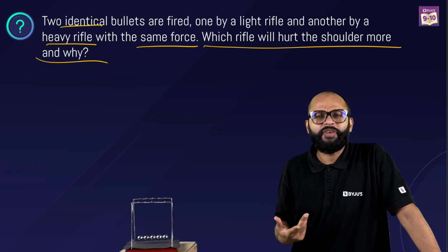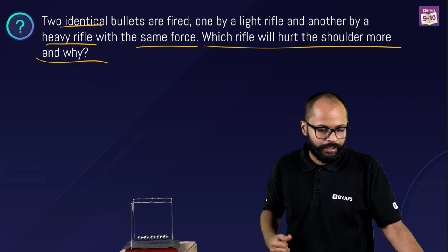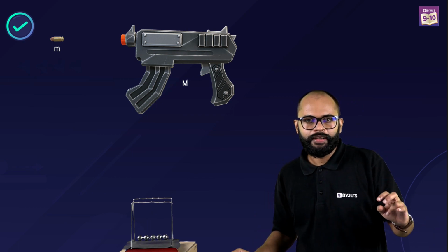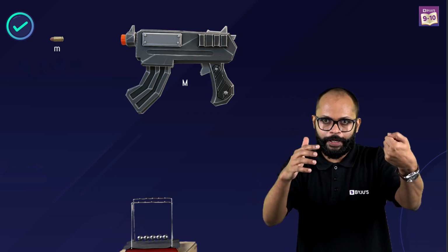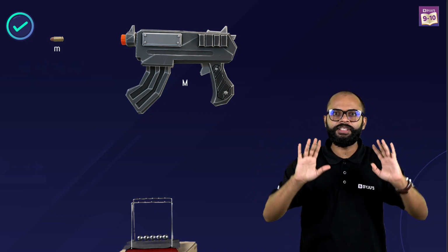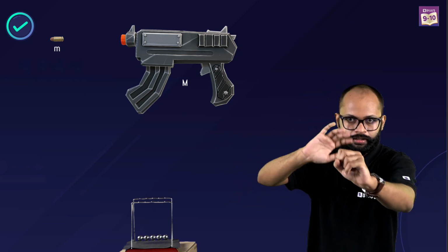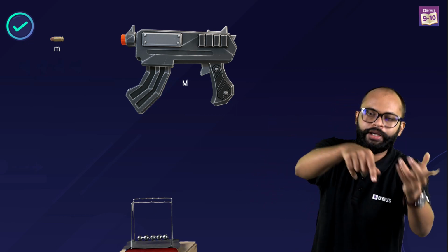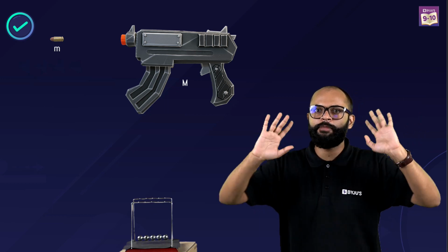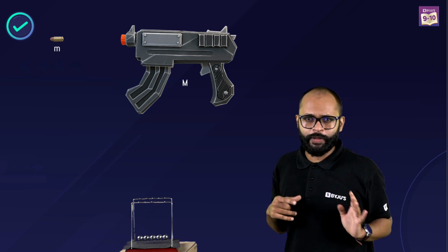What is the measure of hurting? The rifle which will strike you more will hurt you more. Now understand this. The rifle pushed the bullet, and the bullet pushed the rifle. Whatever happened between these two, I don't care. There is no external force. Externally, you did not push the rifle, and it's not like the rifle pushed the bullet afterwards. Whatever happened between these two, sort it out yourselves. I don't care about your internal forces.